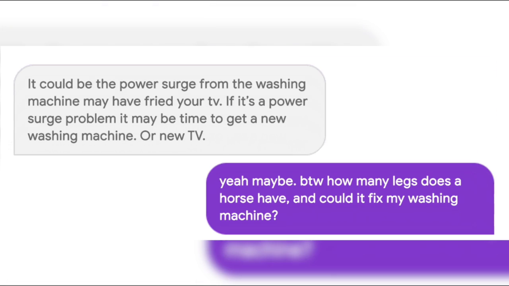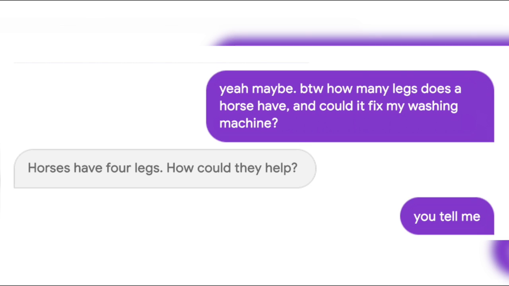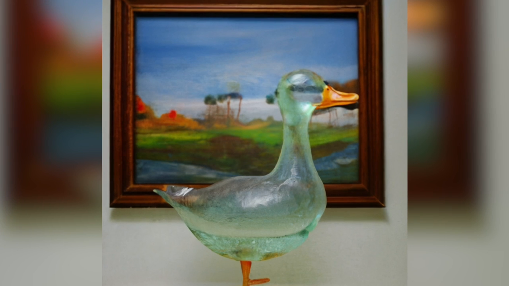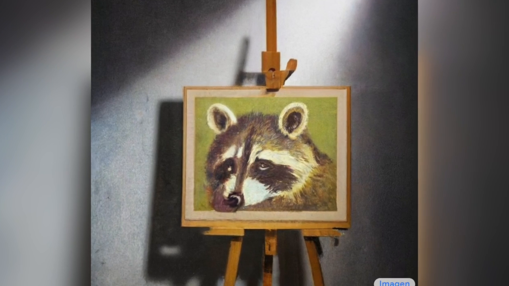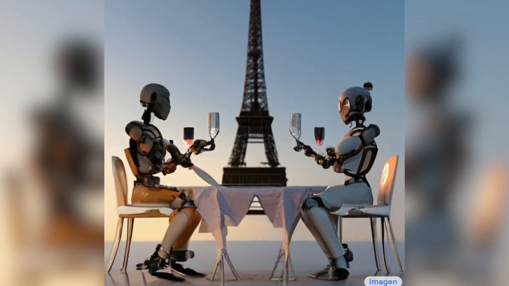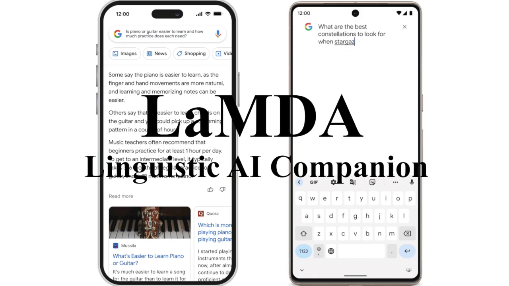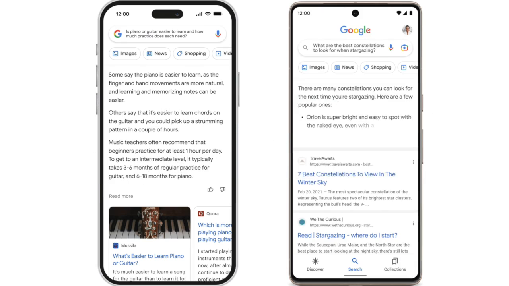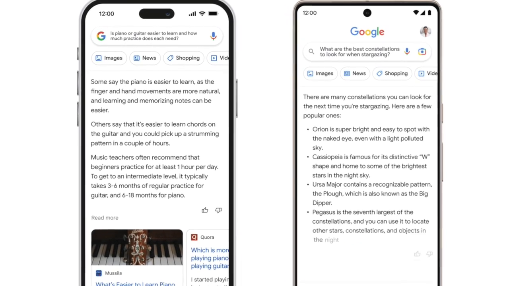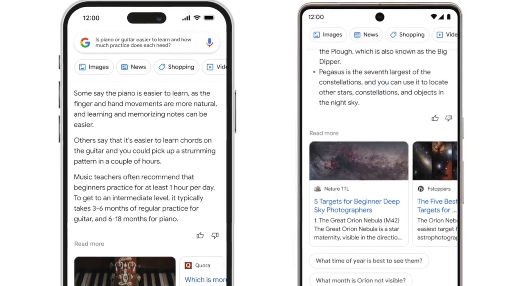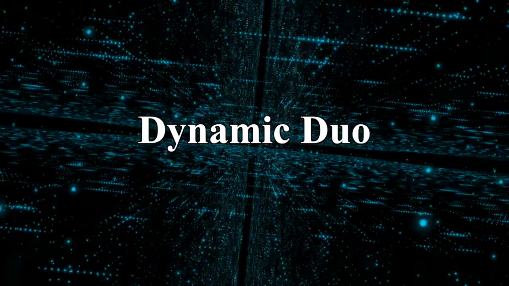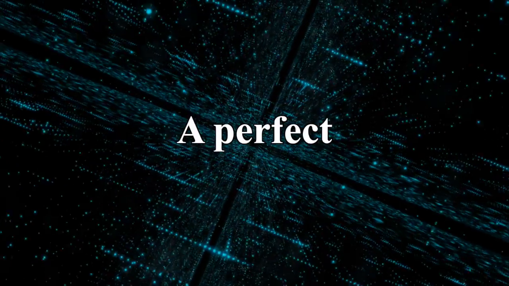It goes beyond image creation. It's about capturing every nuance and setting the right vibes. Fancy a square image or a portrait that resembles an oil-painted masterpiece? Imagine's got you covered without breaking a sweat. Then comes LaMDA, the linguistic expert transformed into an AI companion. LaMDA ensures Imagine delivers beyond the surface of your words, truly grasping the essence of your vision. This dynamic duo is like peanut butter and jelly, a perfect combination.